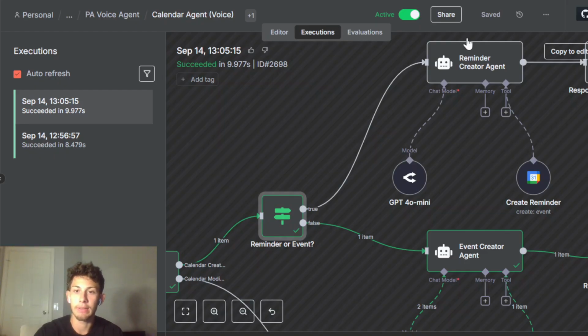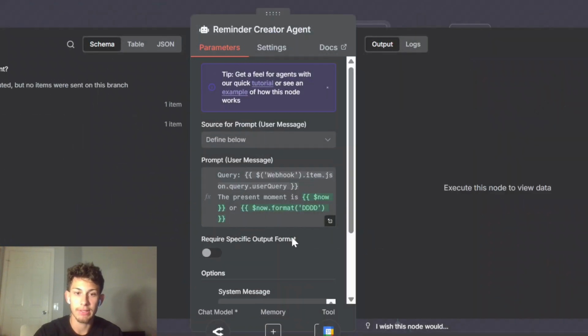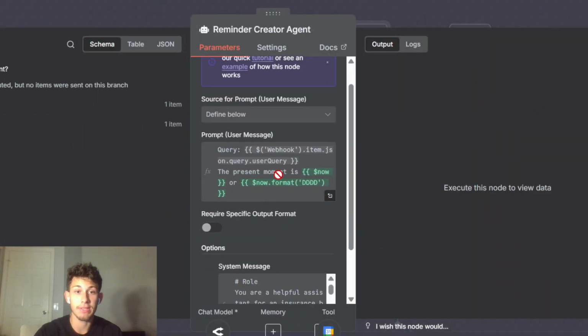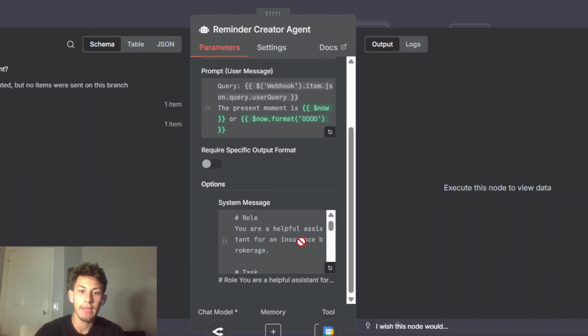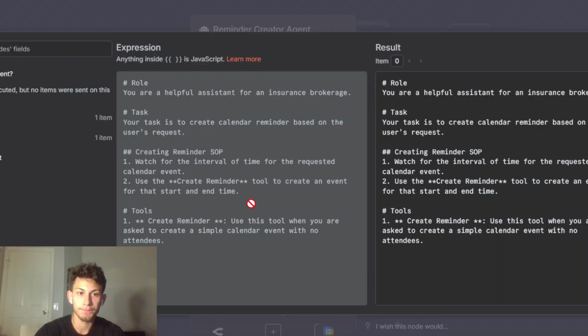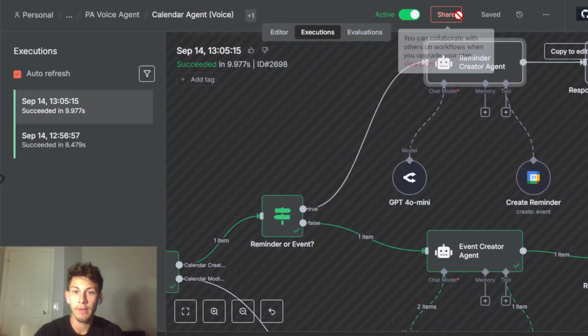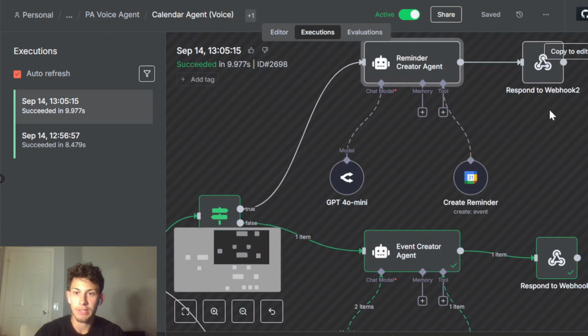And then yeah, in this reminder creator agent, we're giving it the present moment, because I remember I would tell it to create an event and it would create an event in like 2023. It's 2025 right now, so I'm like, okay, it needs to know the time that it's at. And then we're giving it the query from our webhook, create an event to take out the trash or whatever. And then we just have our system message right here. Okay, you guys can pause and take a screenshot or whatever. And then yeah, we're just responding back to our webhook.